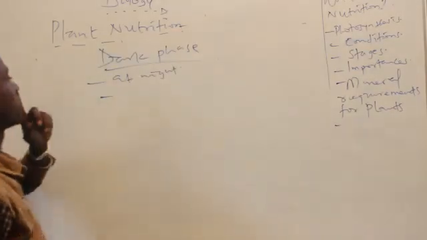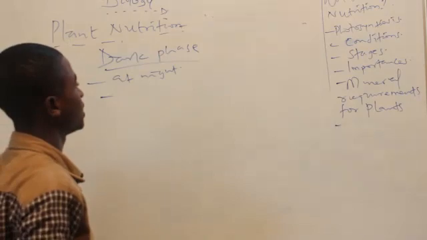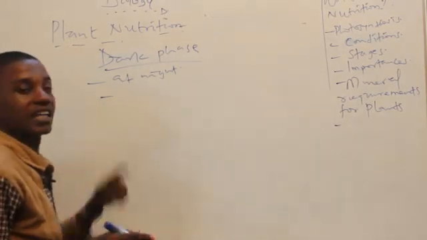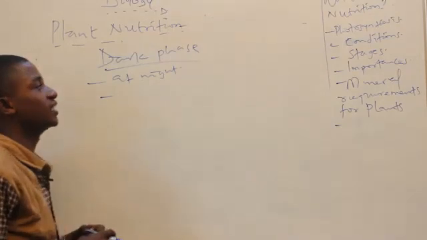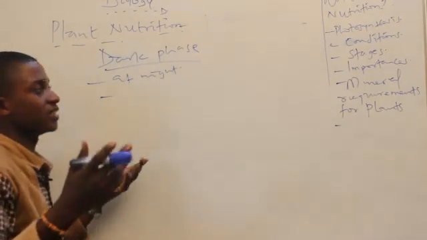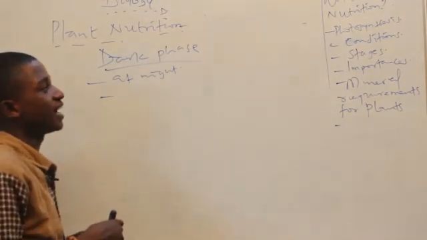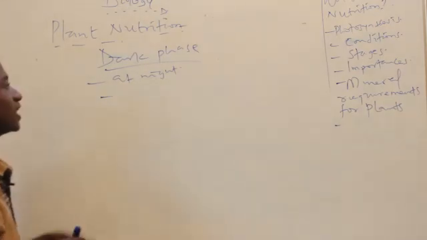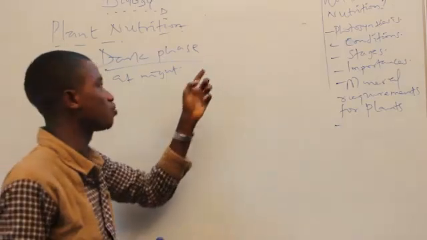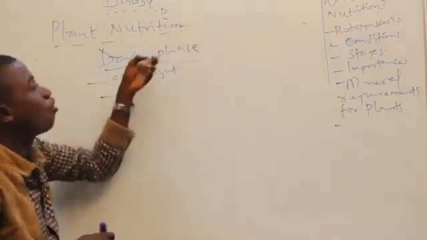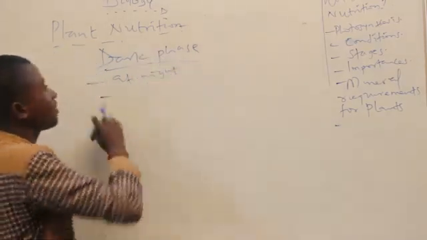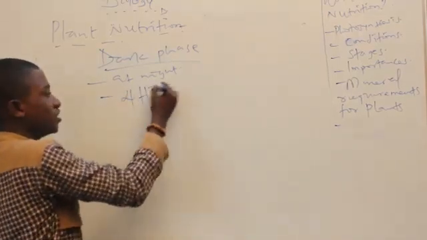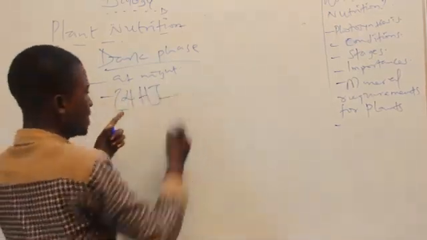Now, the dark phase of photosynthesis takes place at night. You would recall that I said photolysis of water molecule takes place in the light phase, and in that light phase we have hydrogen as the end product, and we have hydroxide as the end product as well. Now what happens is the hydrogen that is being produced in the light phase will now be brought over to the dark phase. So basically we have that hydrogen coming to the dark phase. So now this hydrogen, 4 hydrogen, comes into the dark phase.